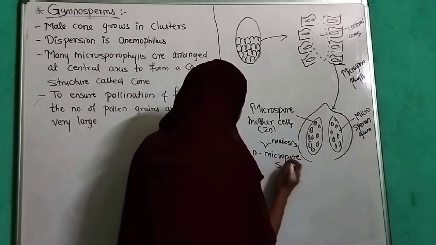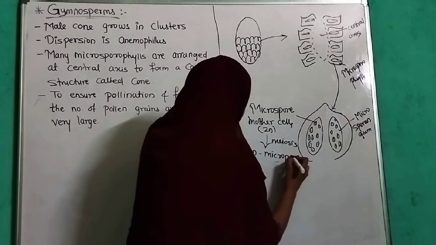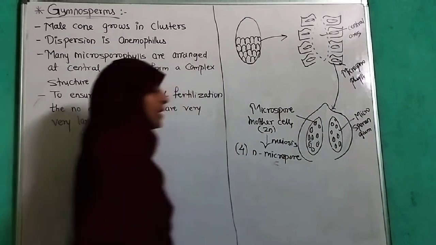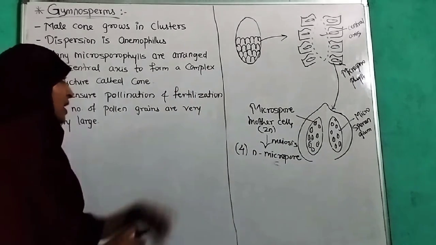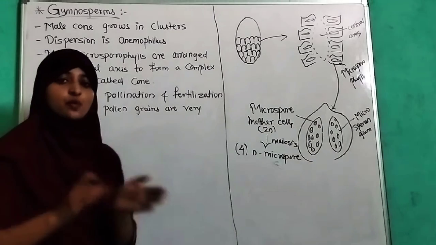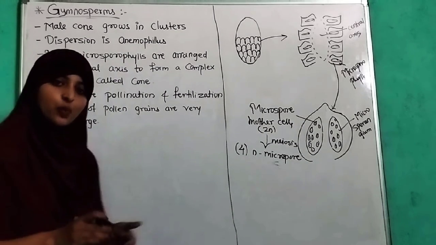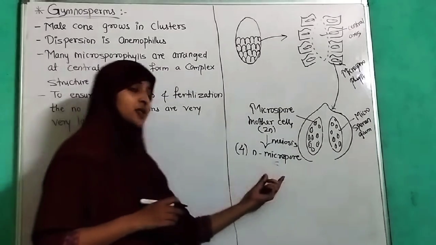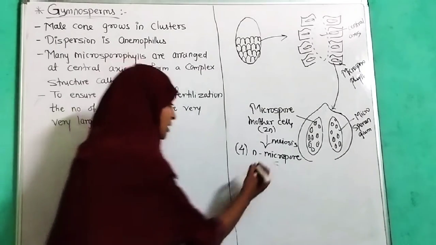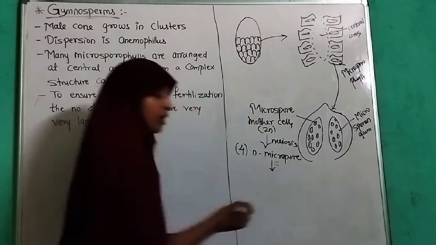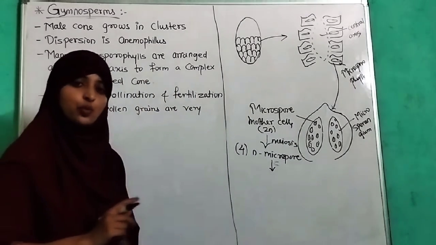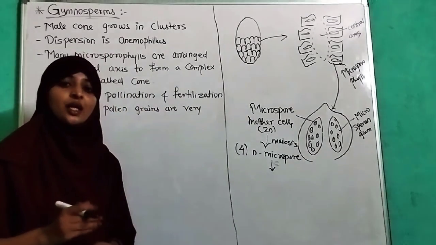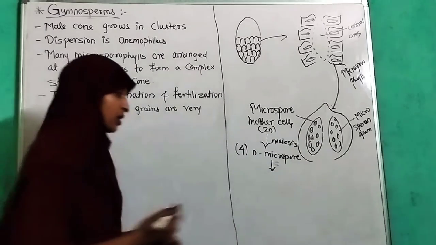As we have discussed, microsporophylls produce microspores and megasporophylls produce megaspores, the female spores. Here this is a male spore. So one haploid microspore is going to germinate into a mature pollen grain.